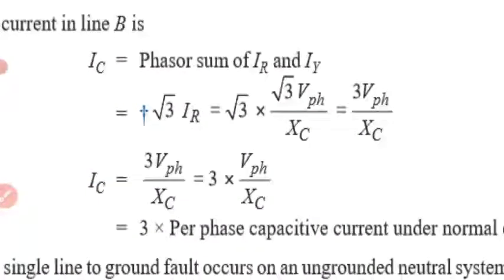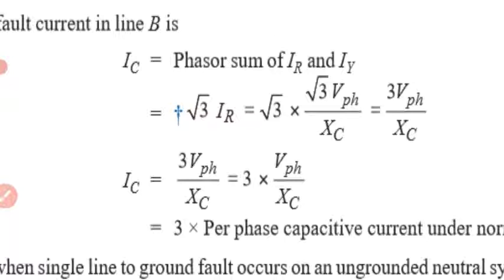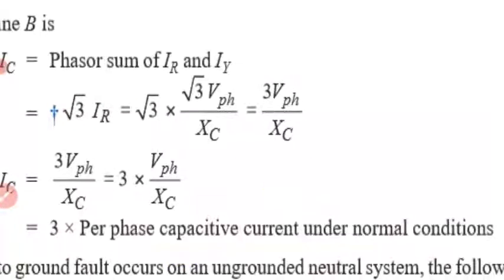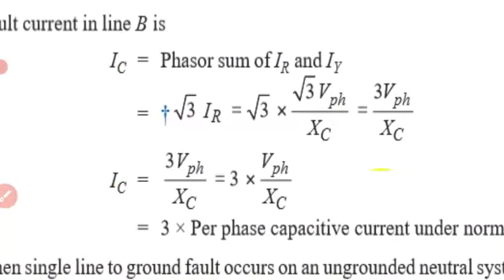What happens here is that the capacitive current increases, by how many times? 3 times, compared to normal conditions.